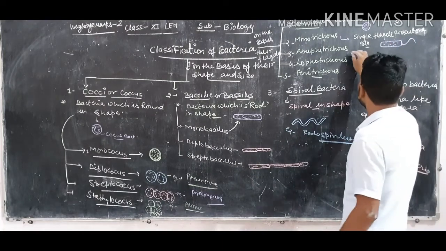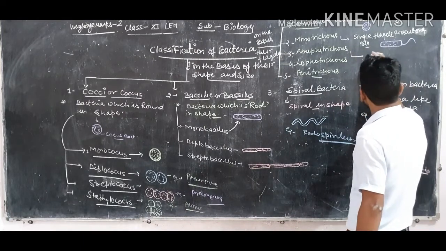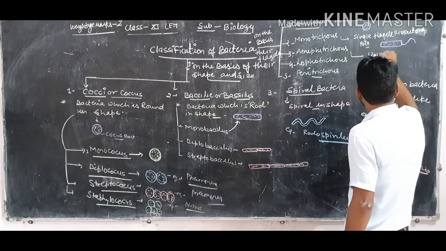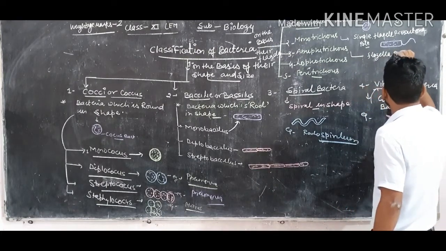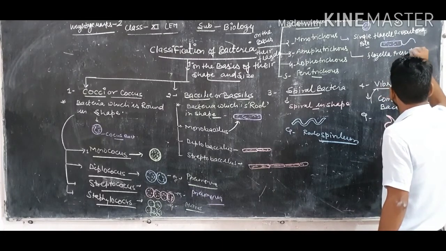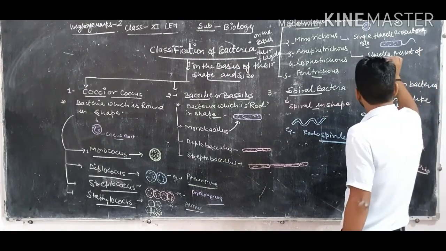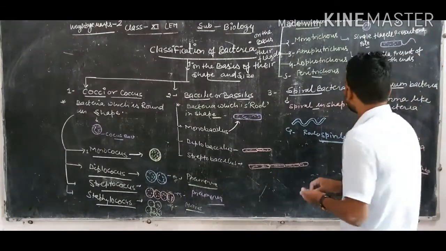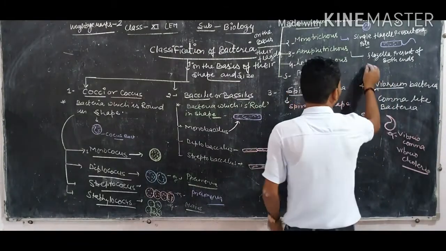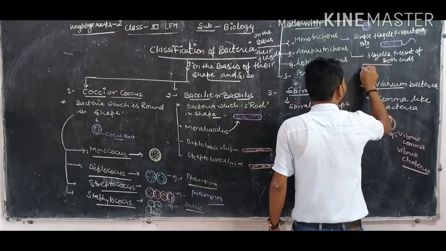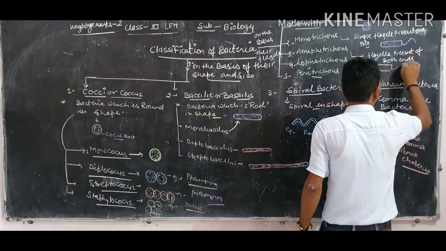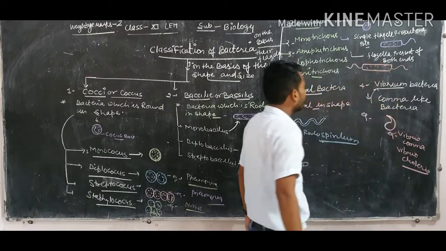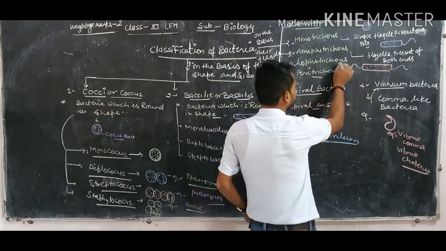Amphitricus means the bacteria which has flagella on both sides, both ends. If flagella are present at both ends, that bacteria will be known as Amphitricus. Now the next, Lophotricus bacteria.